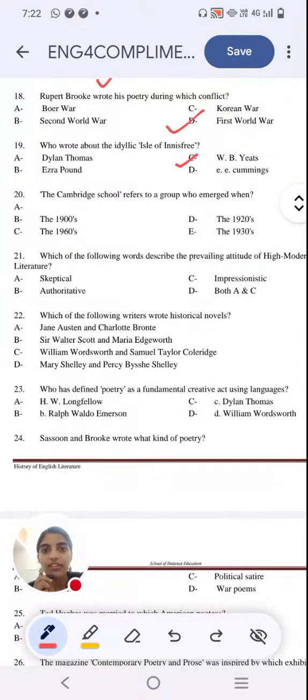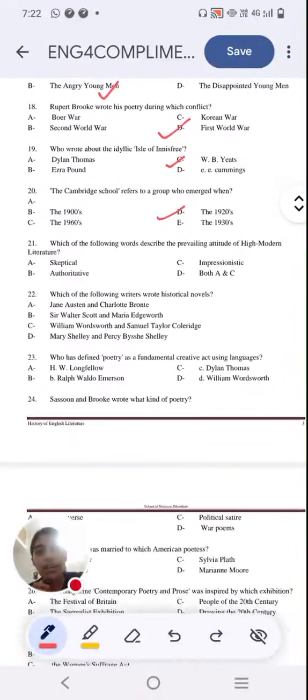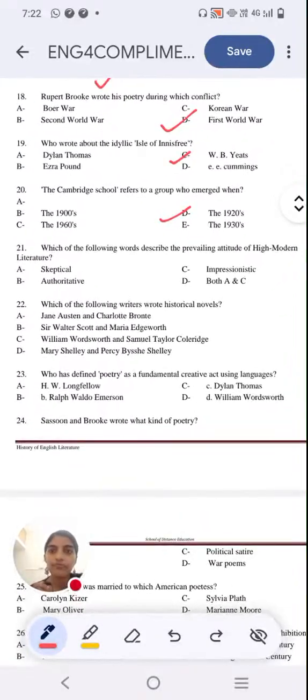It is actually in the year 1920s. Next question. Which of the following words describe the prevailing attitude of high modern literature? Is it skeptical, authoritative, impressionistic, or both A and C? Is it both skeptical and impressionistic?